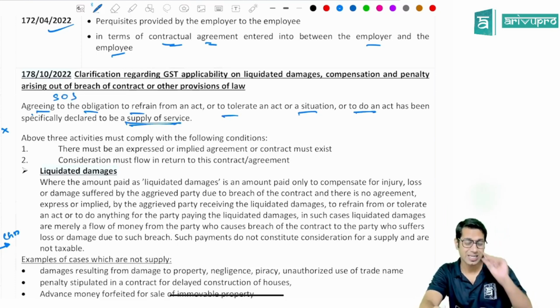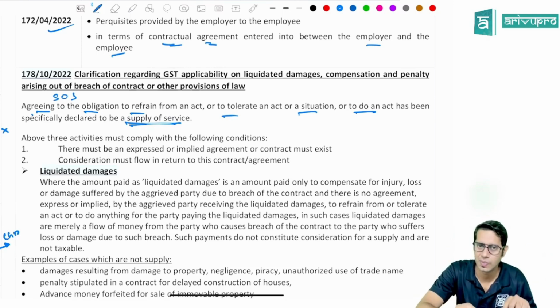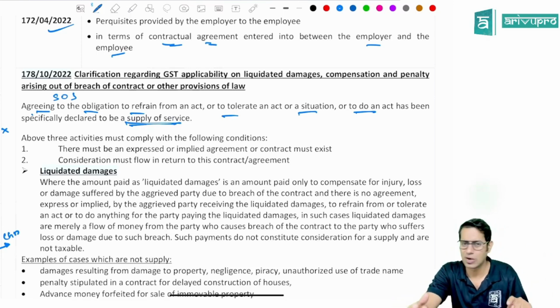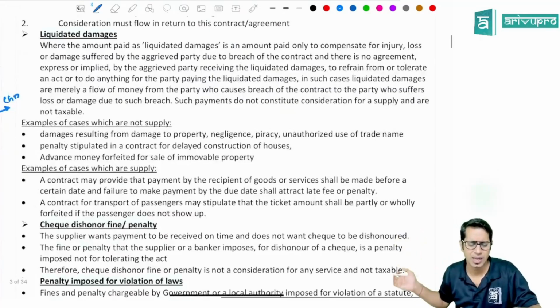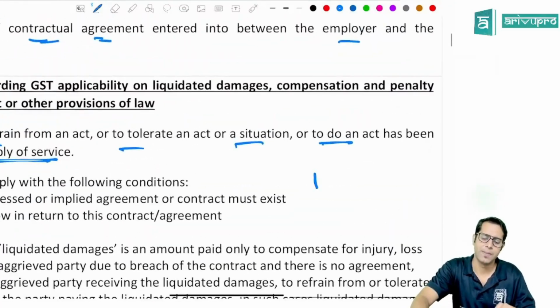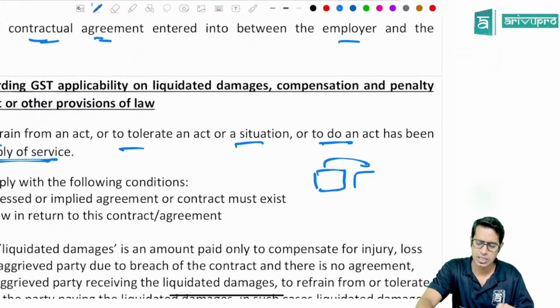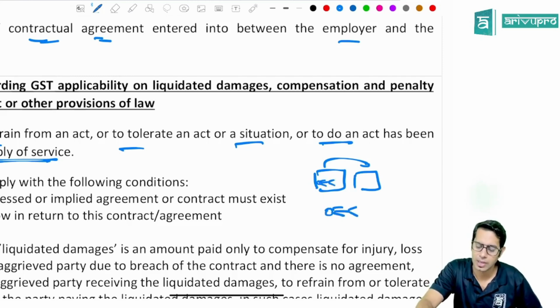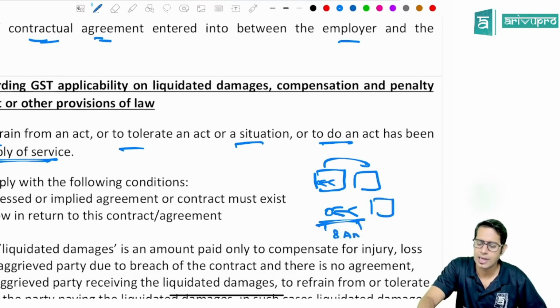There was a clarification given with which are the activities which will be treated as supply of services and what will not be treated as supply of services. For example, I'll just give one example. A list of different examples is given over here. You can go through this. Say for example, right next to my house there is a school. Okay. So every morning when I'm sleeping on my bed, I get up at around say 8 a.m.